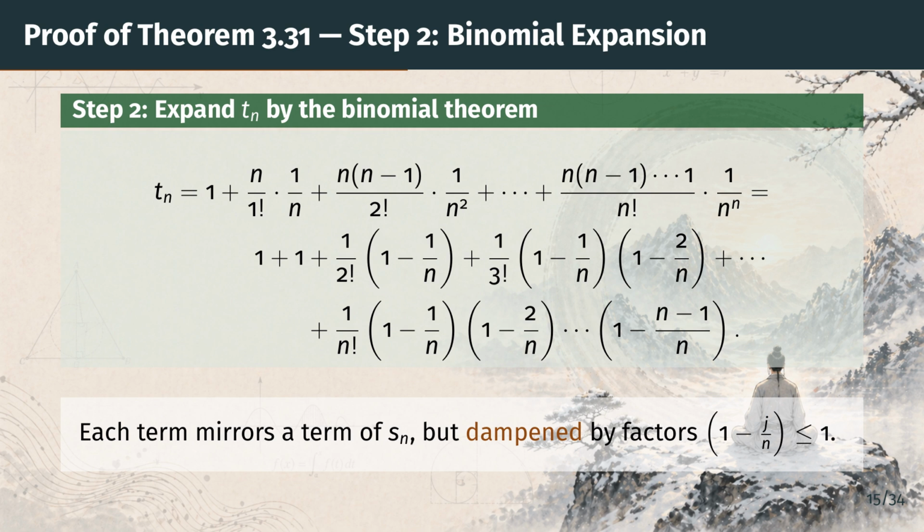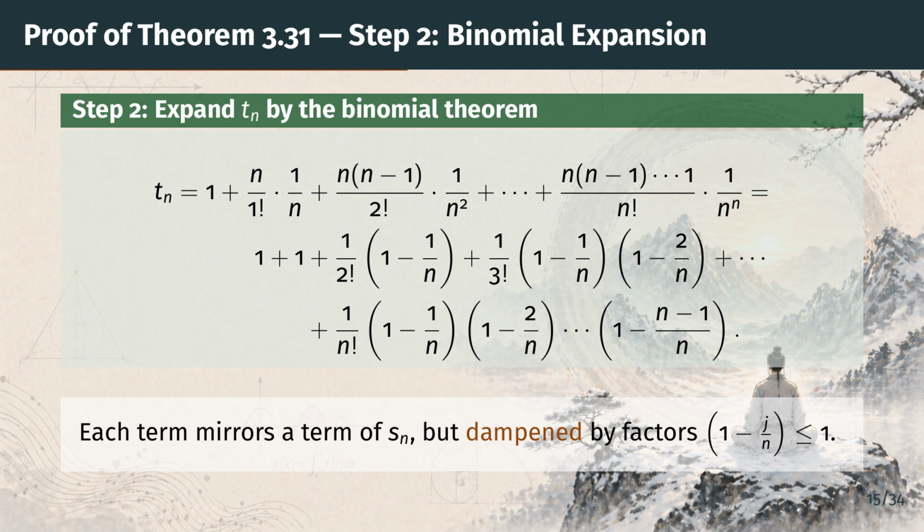The product n times n minus 1, and so on, divided by n to the k, turns into 1 times 1 minus 1 over n times 1 minus 2 over n, and so forth. So every term collapses to 1 over k factorial multiplied by a string of factors of the form 1 minus j over n. Now look at the shape of the result.